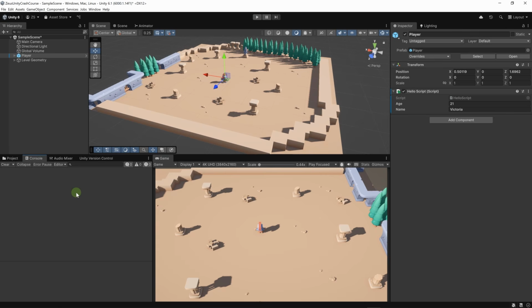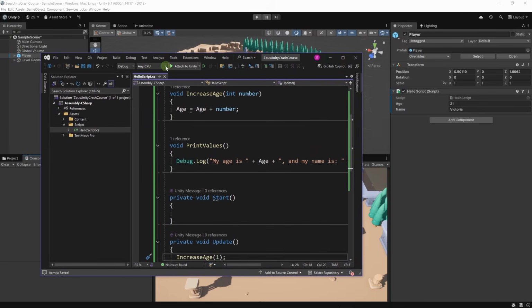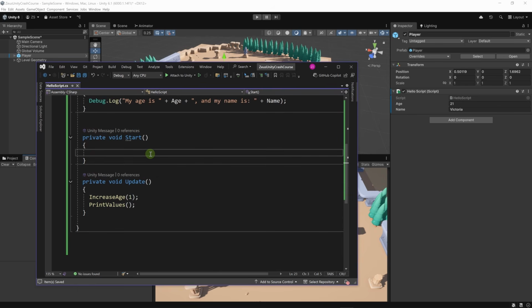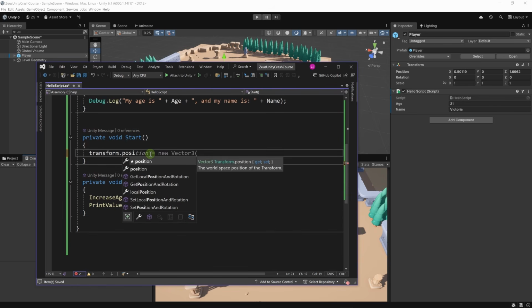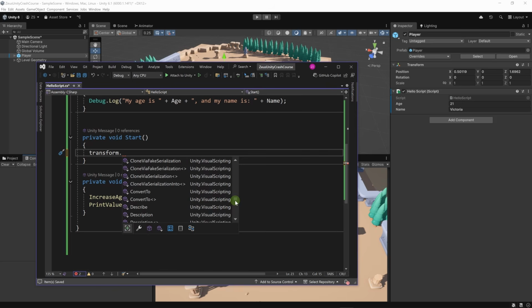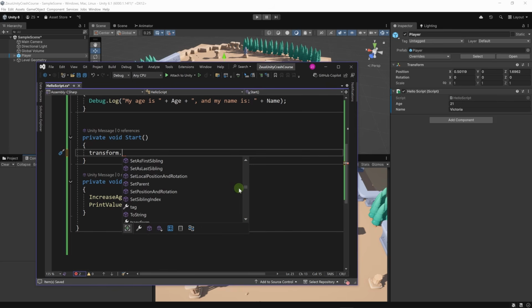Okay, now using our methods is great, but we want to access the objects in the scene, starting with the components on our objects. We can already access the game object itself. Let's minimize this like this and perhaps auto hide this. Okay, we can already access the transform. All we need to do is use transform dot position. So we have access to this position. We have access to a lot of things. So here, using IntelliSense in Visual Studio, I'm able to see all the fields and methods at my disposal. There is a slight difference between fields and properties, but it doesn't matter. We will discover the difference in time.